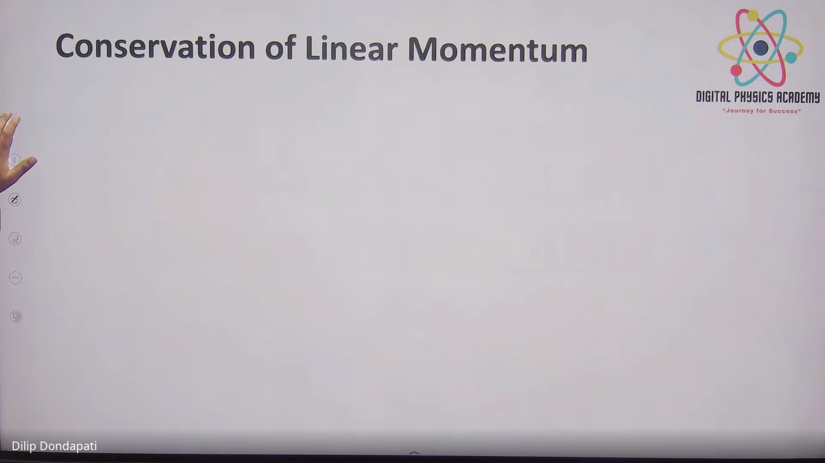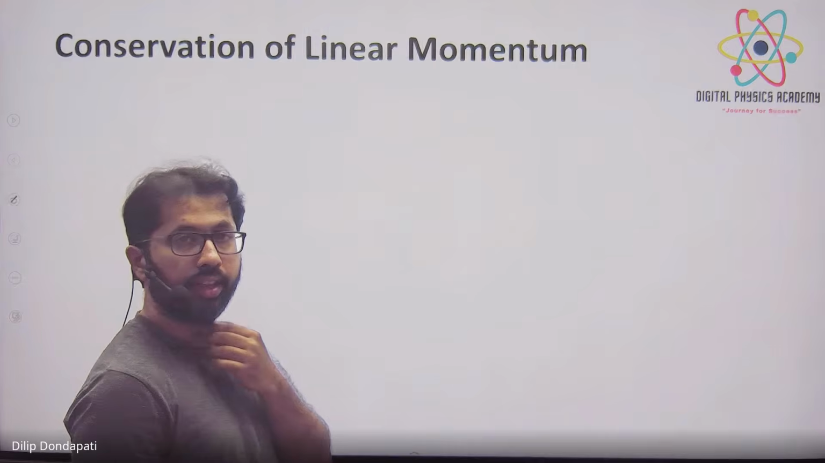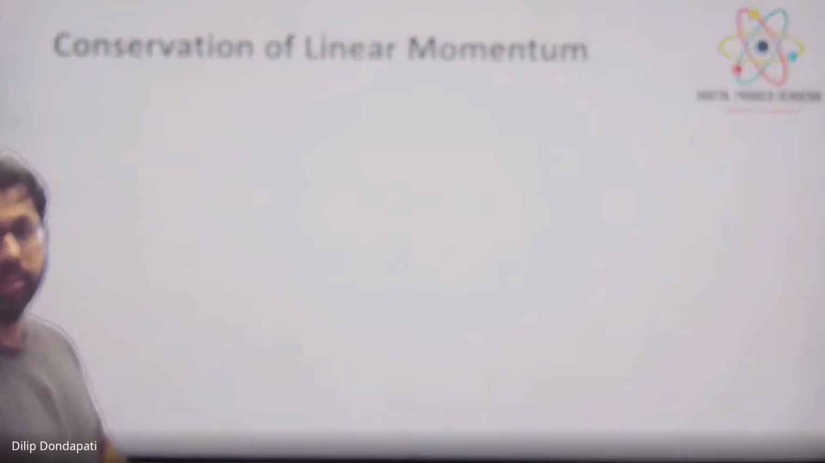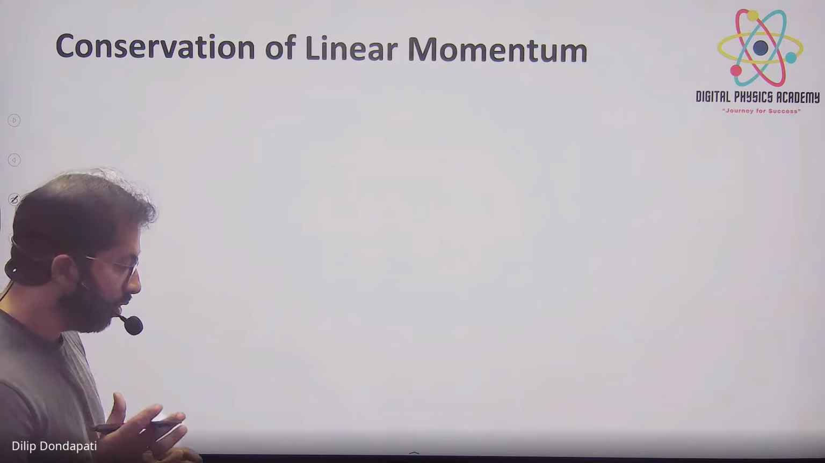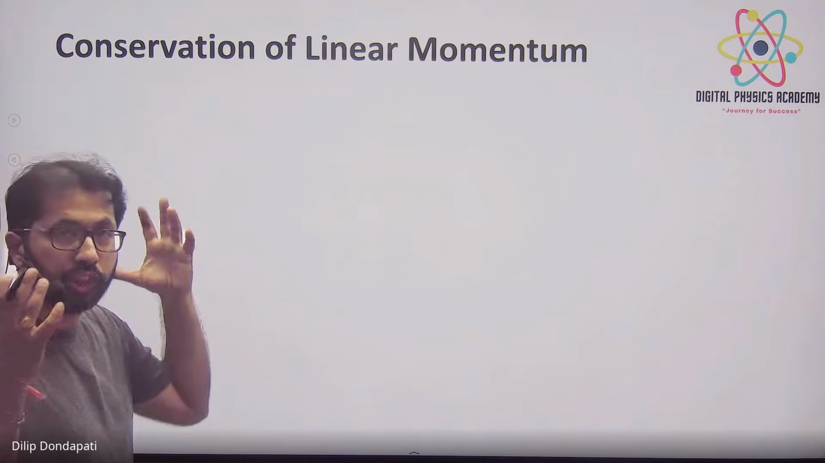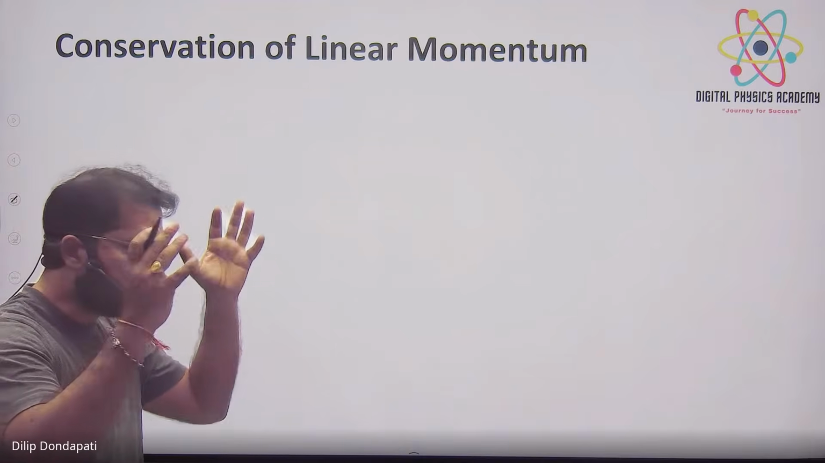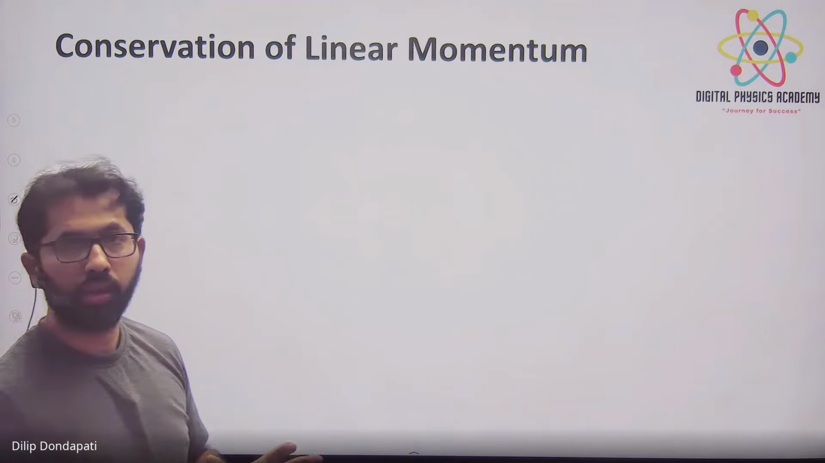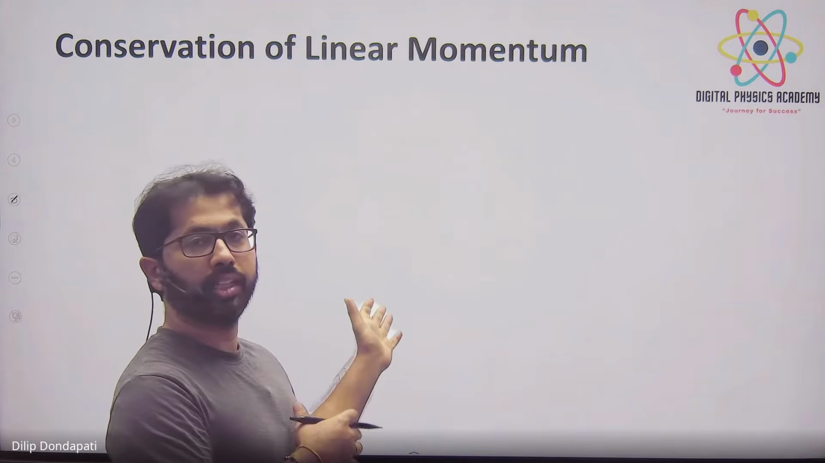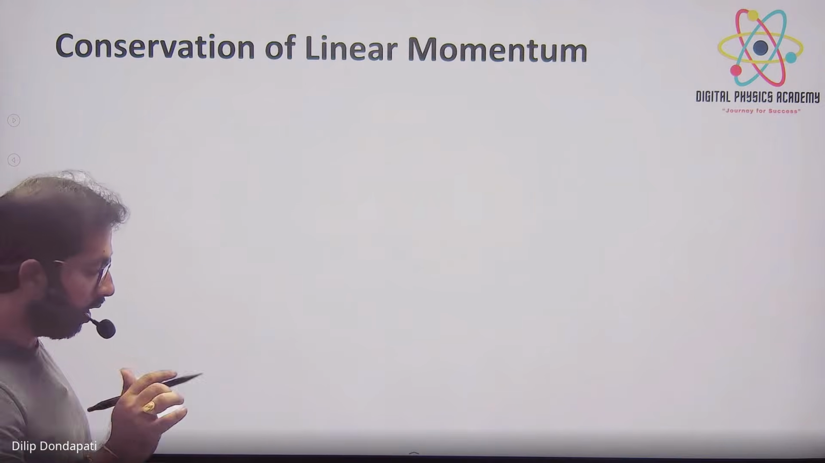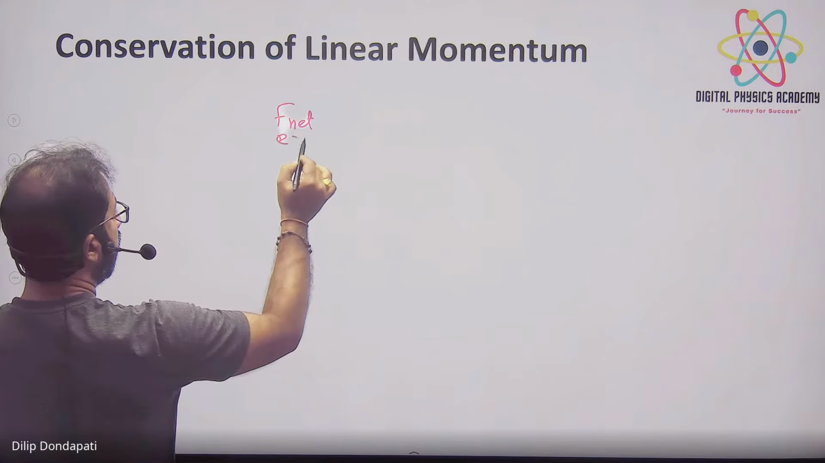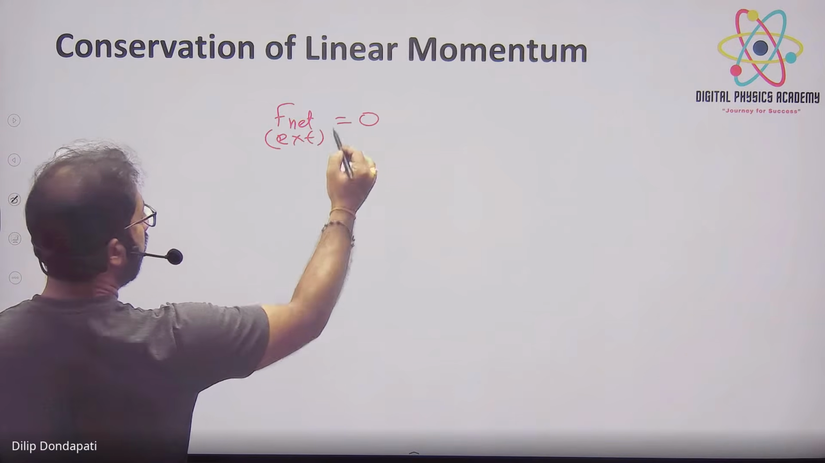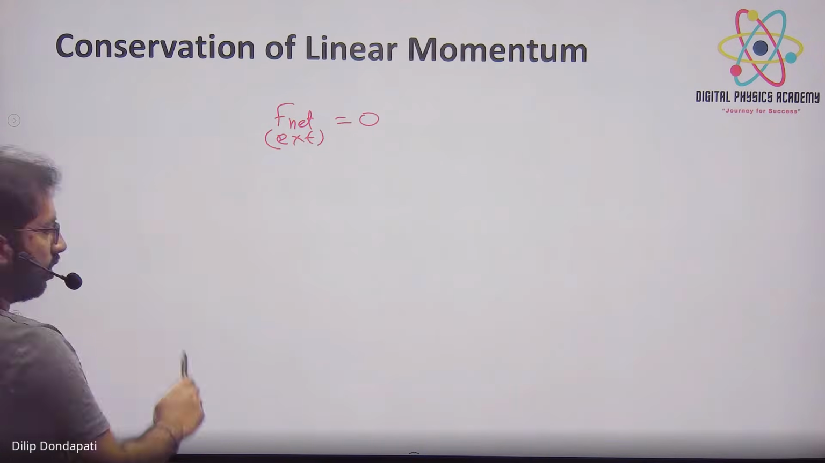So what is the condition for conservation of linear momentum? Do you remember the condition? When do we have to apply conservation of momentum? No external forces. External force is 0. Since we are talking about a system of particles, the net force on the whole system should be 0. Only then can we apply the conservation of momentum for the total system. So the net external force is 0.